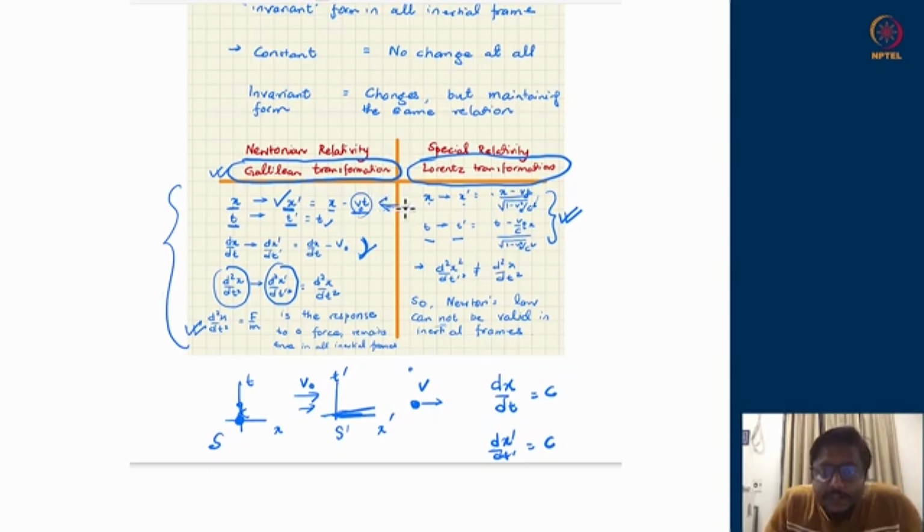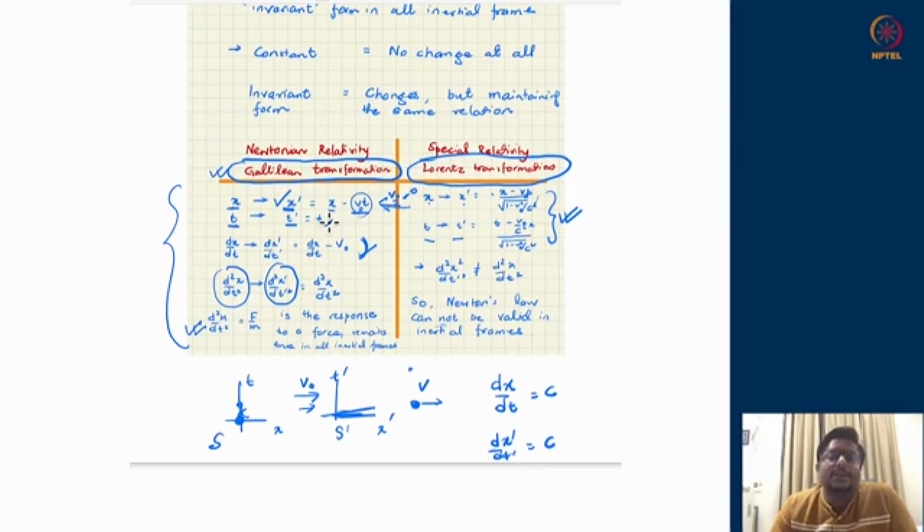So the strange looking functions in the Lorentz transformation have this property that the v naught by c tending to 0 limit is the Galilean transformations. So therefore, if we are moving with a speed much smaller compared to the speed of light, I can work with Galilean transformations equally well, because this is the limiting case of Lorentz transformations.